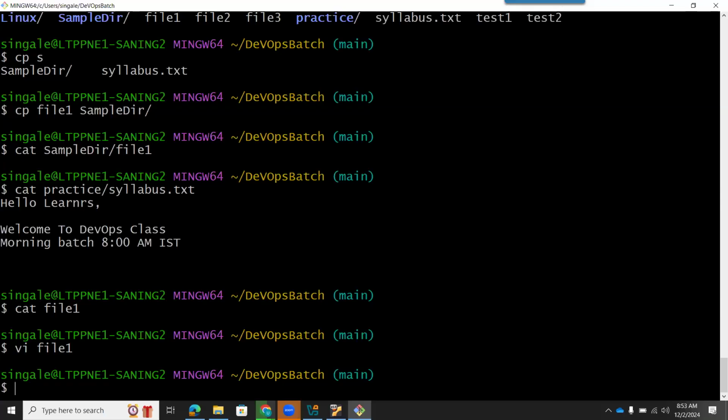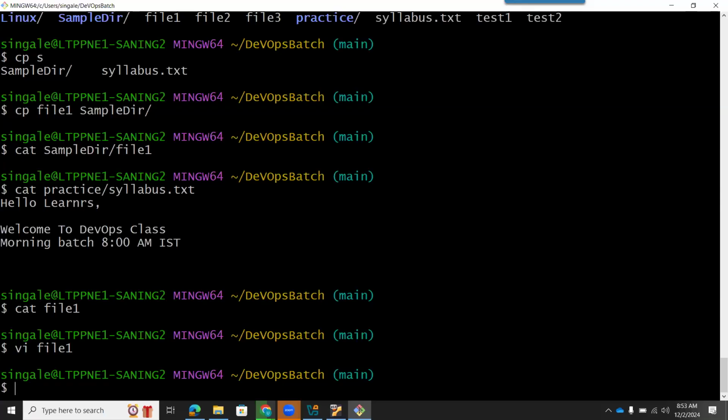So now next we have to rename the file. How can we do that? To rename a file and move a file in Linux, there is only one command. Using that command, you can move the files as well as rename the files. So how does Linux understand whether it has to move the file or rename the file? Let's see.